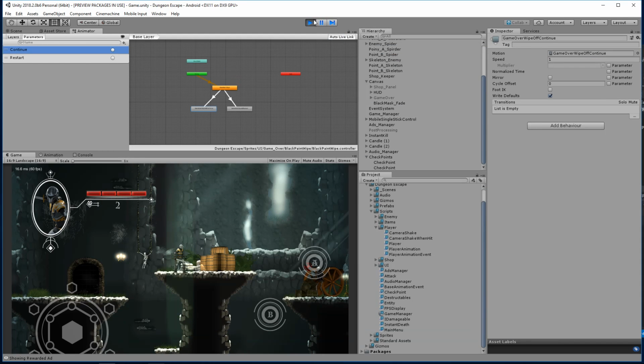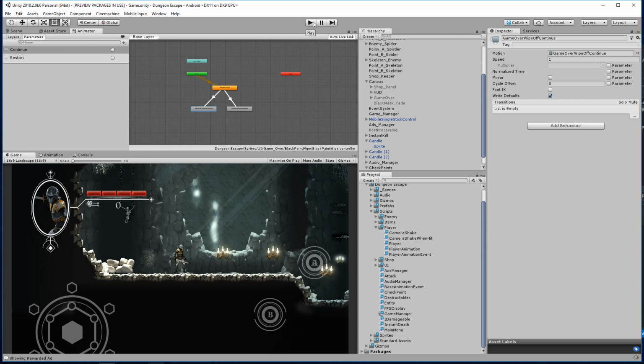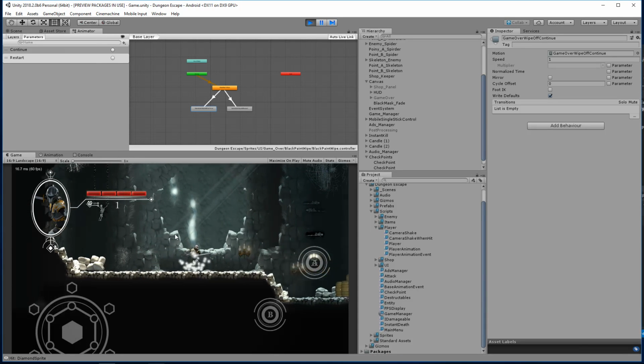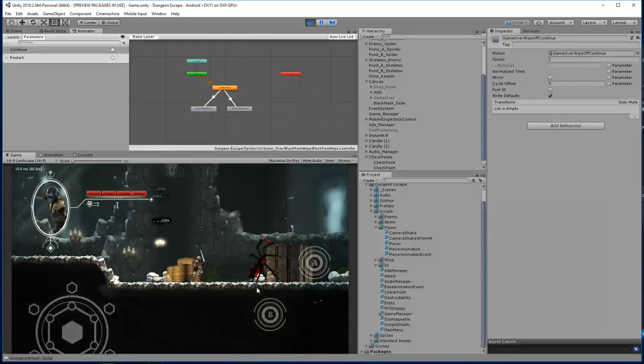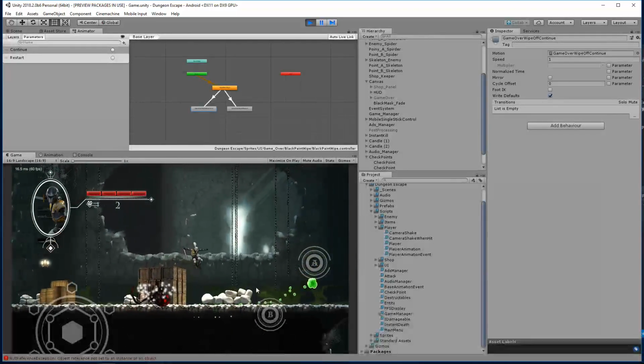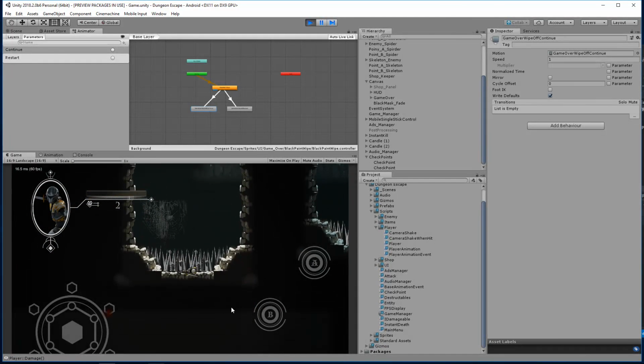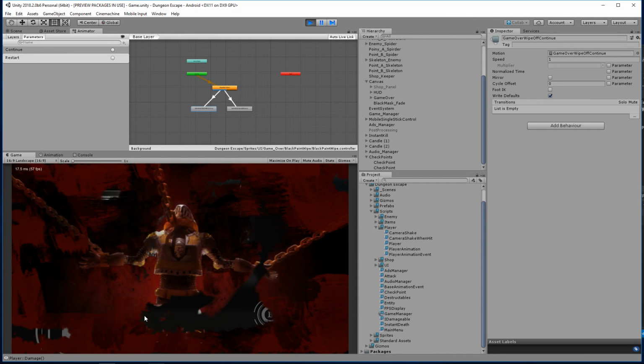All right, so let's go ahead and test it out though. It should work. Ah, damn it, that's not a checkpoint.